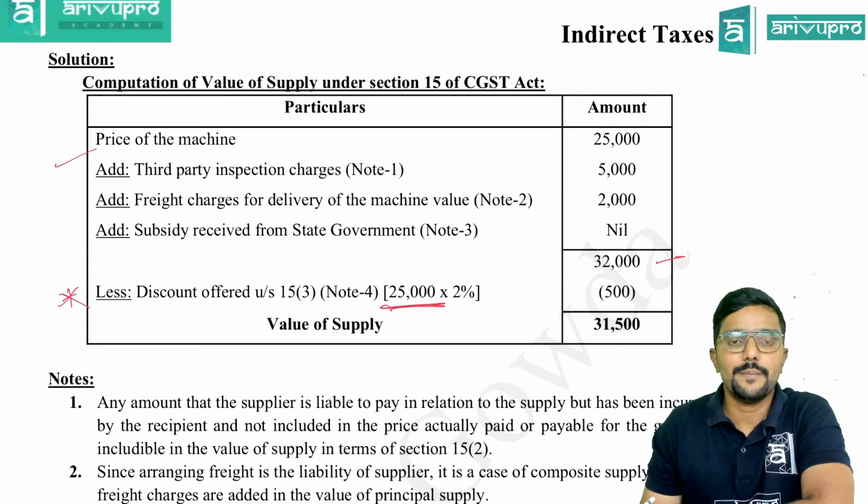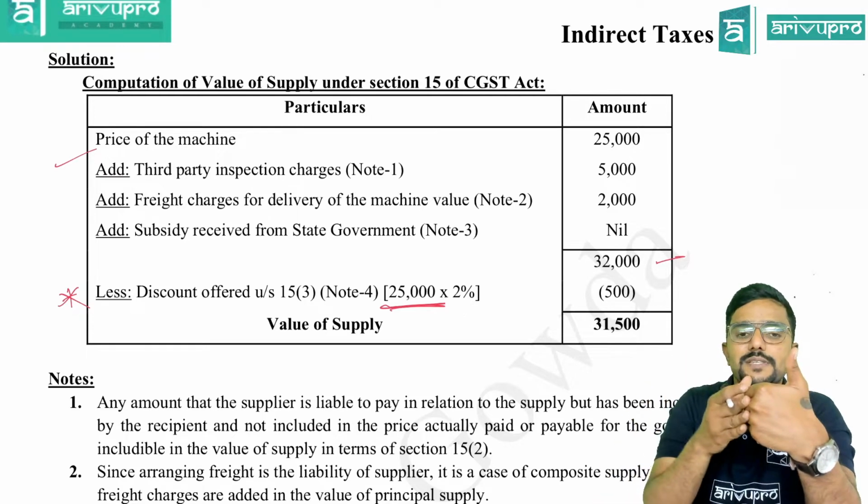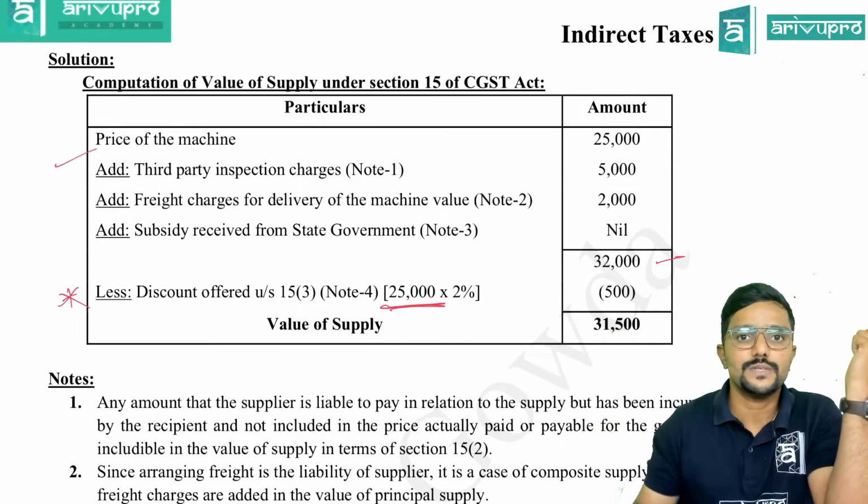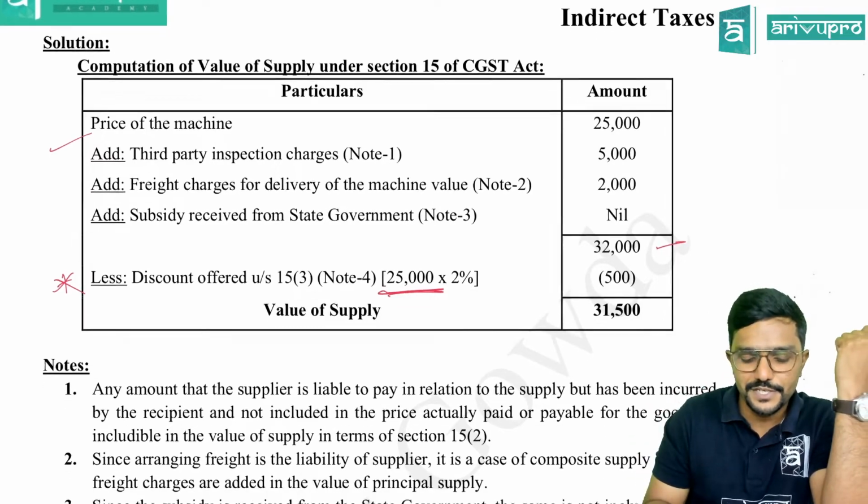Next, coming to additions, third party inspection charges, that is the supplier expenses paid by recipient. How much? 5,000. Should we add it? Yes. I have given the explanation in note 1.